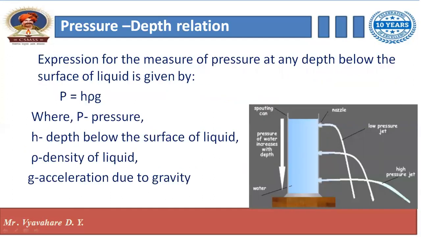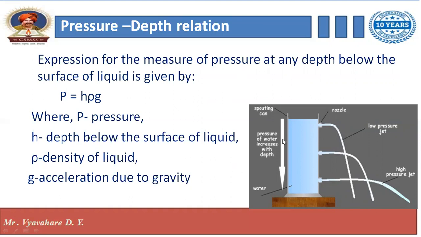Then the pressure depth relation, you can see the picture over here. The expression for the pressure at any depth below the surface of a liquid is given by P equal to H into rho into G. P is the pressure, H is the depth below the surface of the liquid, rho is the density of the liquid, and G is the acceleration due to gravity.